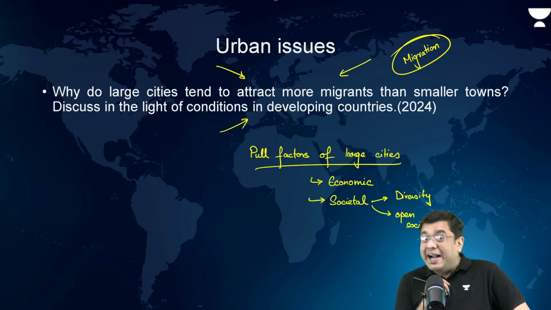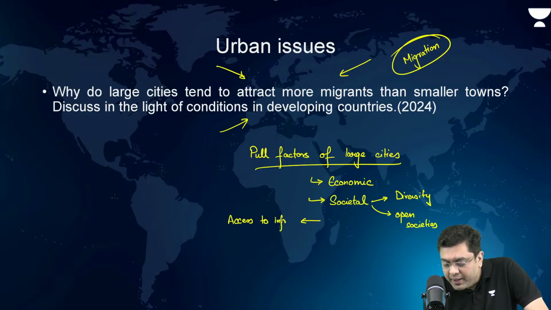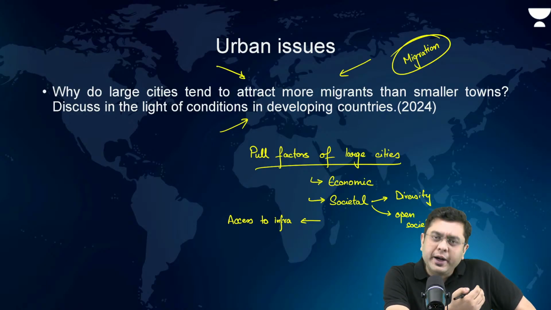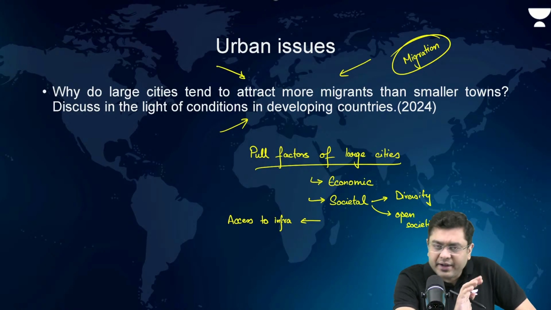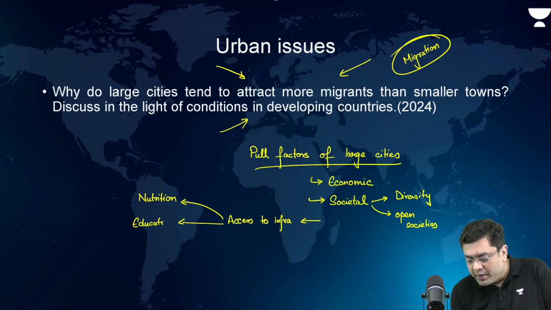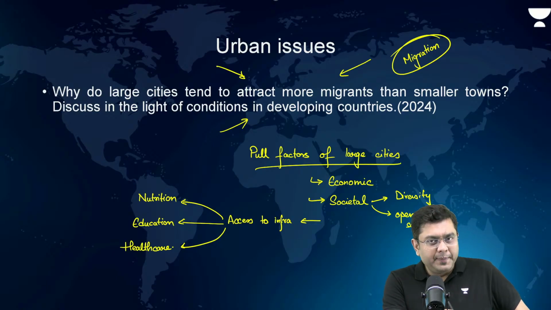Then the standard of living, access to infra, when we talk about education, healthcare, etc. So nutrition, education, healthcare, all these can be the examples as well, right?